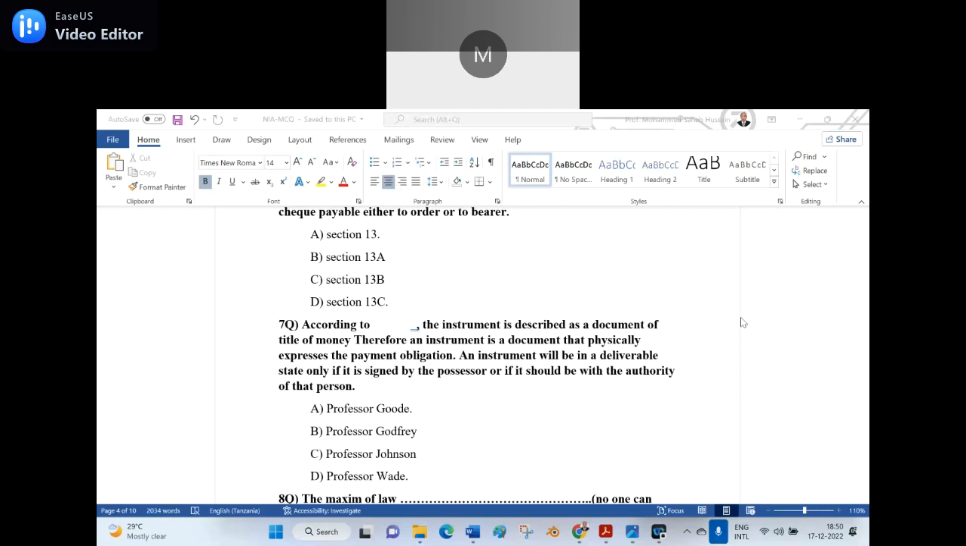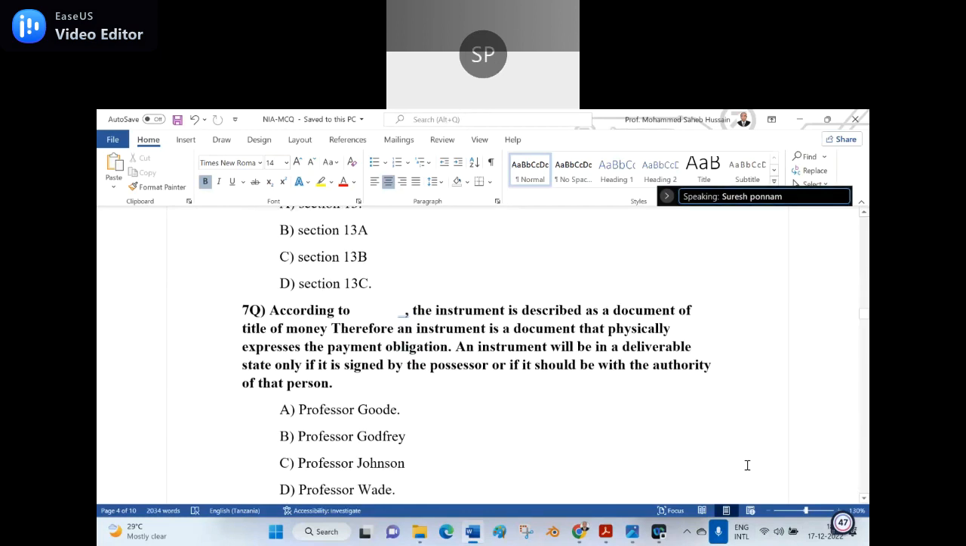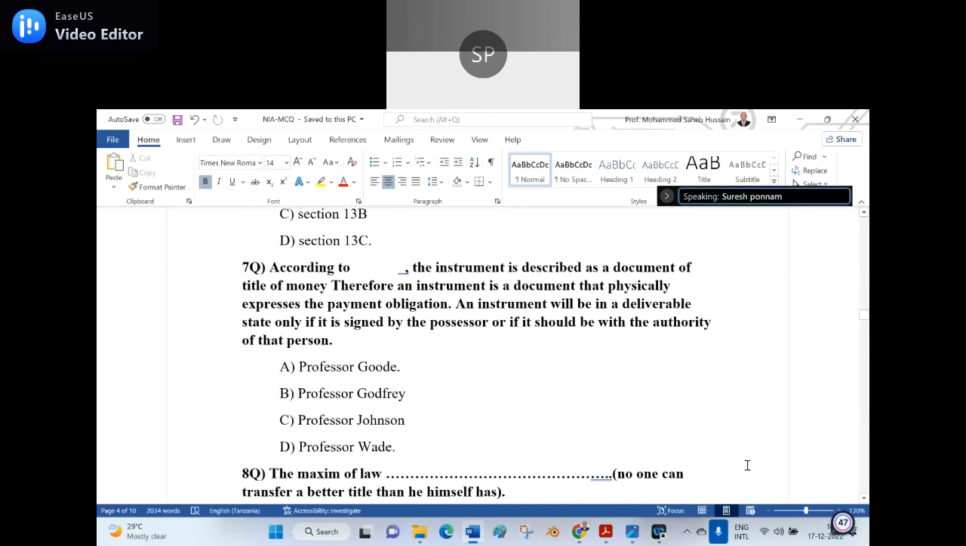According to the, the instrument is described as a document of title to money. Therefore, an instrument is a document that physically expresses the payment obligation. An instrument will be in a deliverable state only if it is signed by the possessor, or with the authority of that person. Option A, Professor Goode has defined that one. Option B, Professor Godfrey defined the definition, and according to Professor Johnson or Professor Wade.